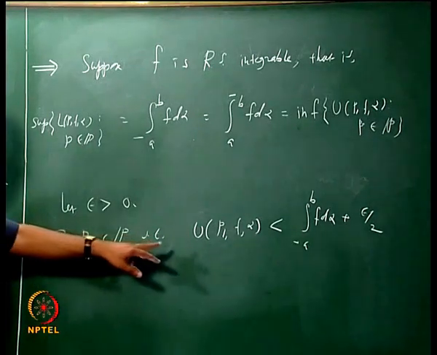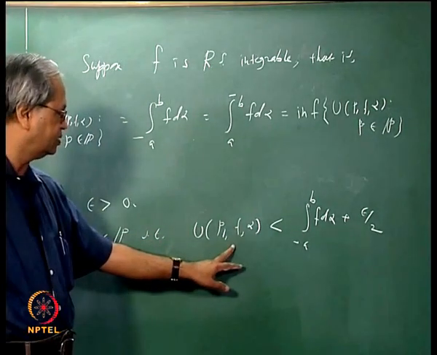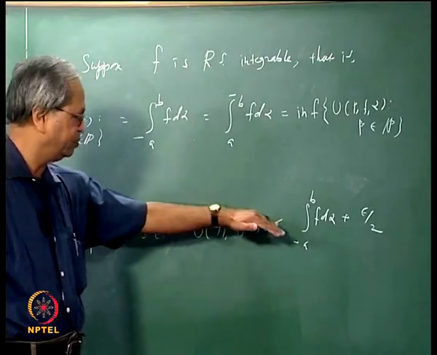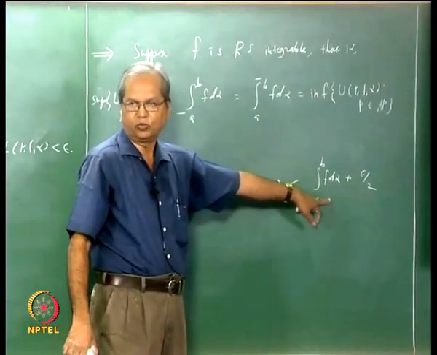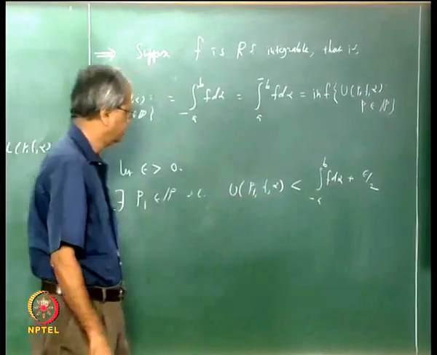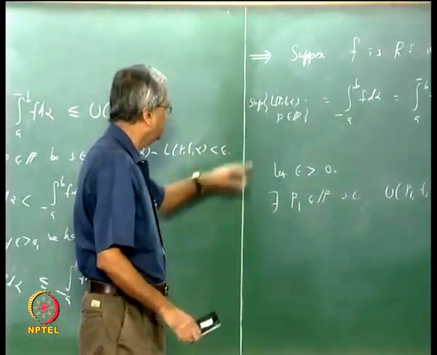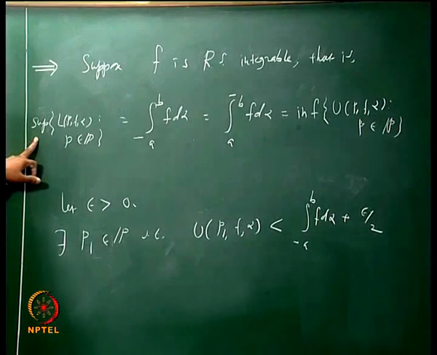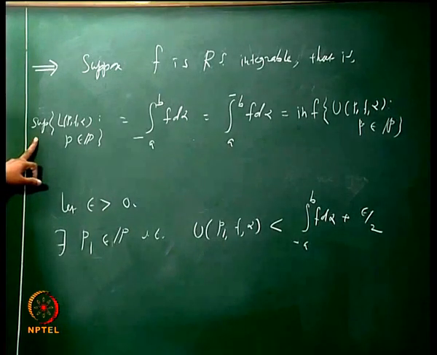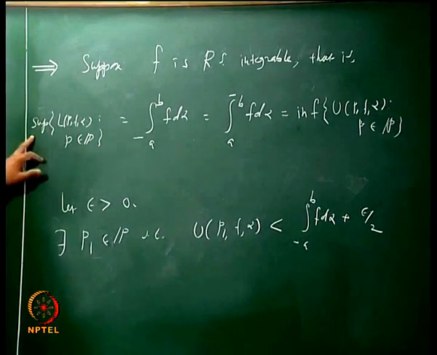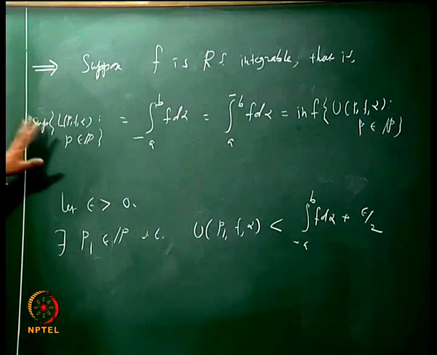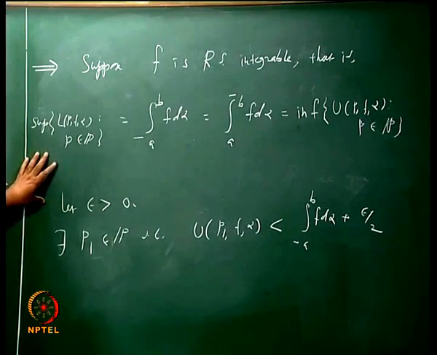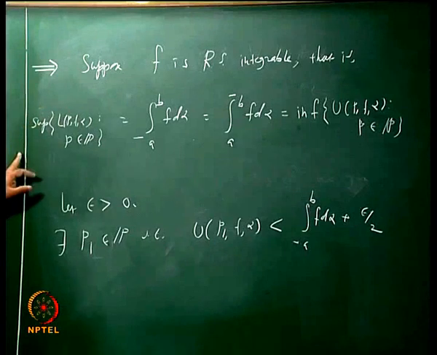Is it clear? Because if all of these were bigger than or equal to this, it would have become a lower bound. That is not the case. Use the same thing here. What is the supremum? Supremum is the least upper bound. So that means if you take any number smaller than that, that is not an upper bound. That means there should exist something here which is bigger than that number.